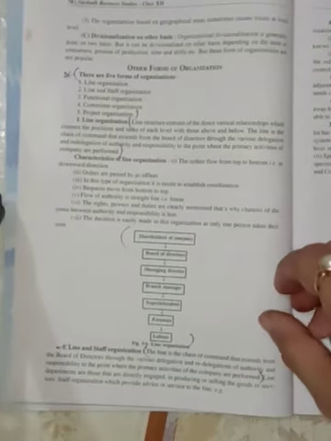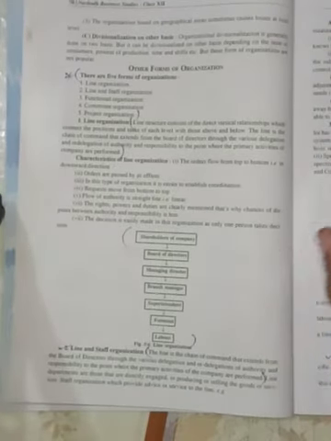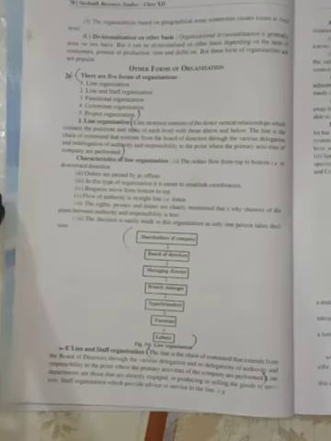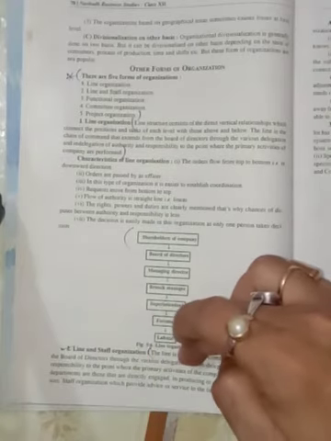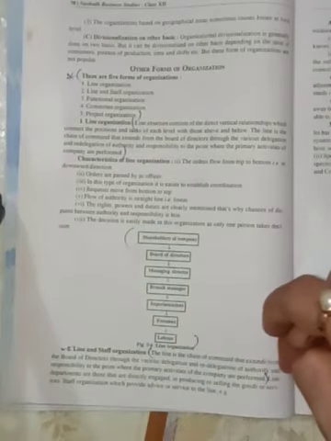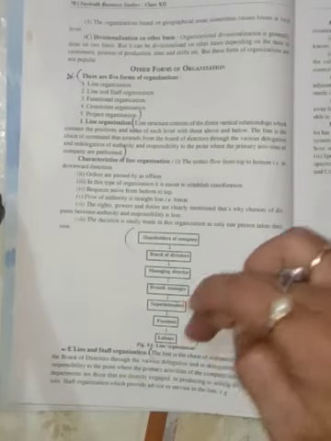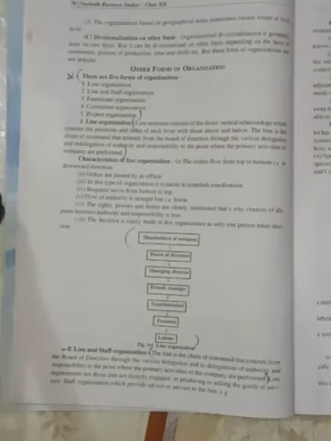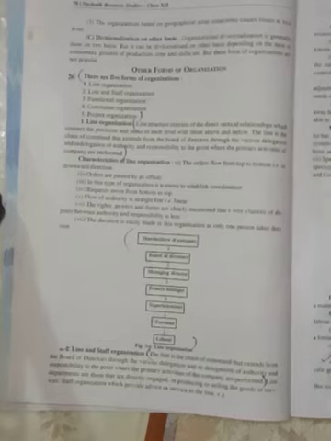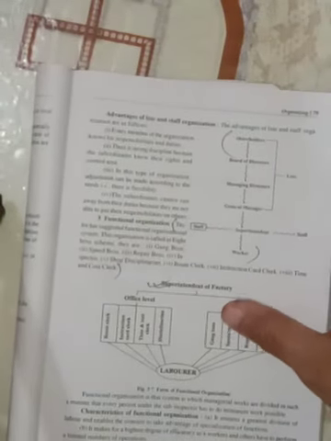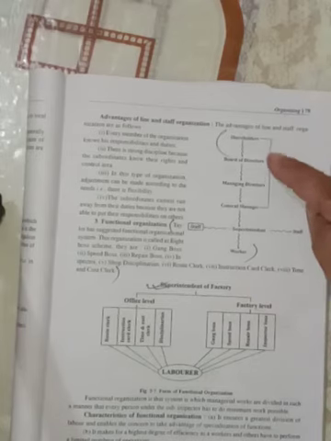Next is line and staff organizations. In this line and staff organization, the line is a chain of command that extends from the board of directors through the various delegations and redelegations of authority and responsibility to the point where the primary activities of the companies are performed.